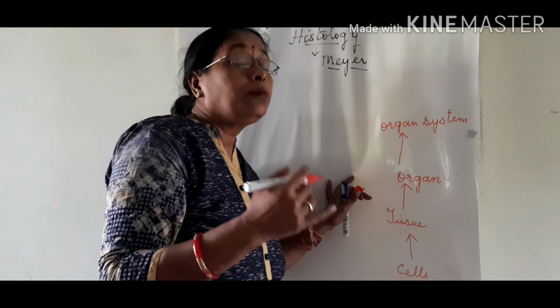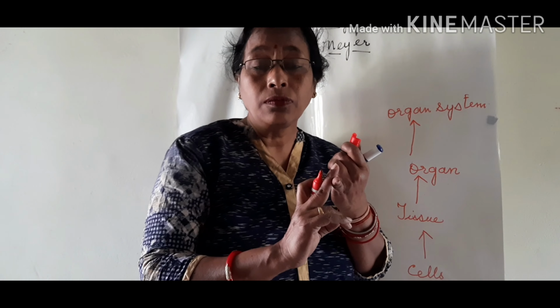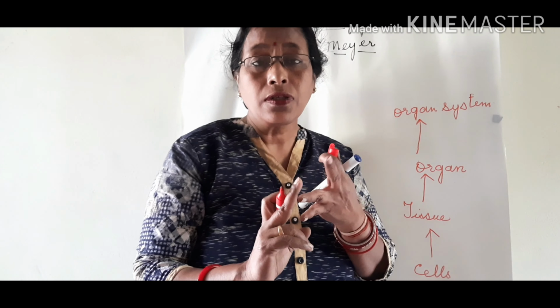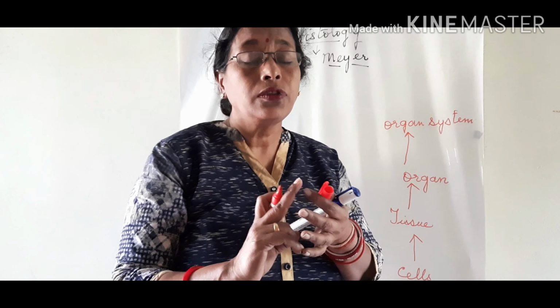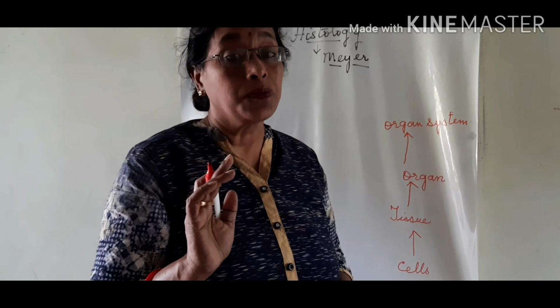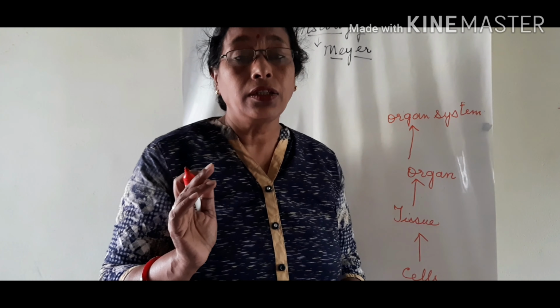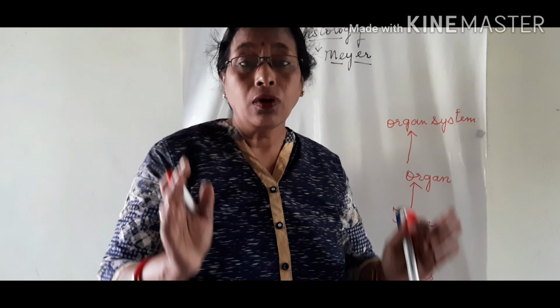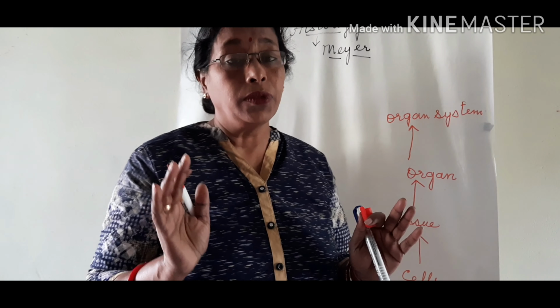And many systems working together, like we have the digestive system, the respiratory system, the transport system inside our body, the nervous system, the endocrine system, and there are so many systems. All the systems work together and make a whole organism, that is the body of an animal.